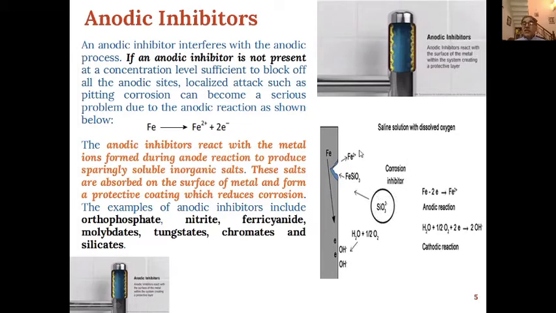So what it has done, this iron metal has changed into Fe2+ ions, and this silicate has reacted with the Fe2+ ions to give us this sparingly soluble salt, which will form a coating on the place where the corrosion is taking place. This coating will act as a protective coating, and no further corrosion will take place. Such a process is called anodic inhibition, and the silicates here will be known as anodic inhibitors.